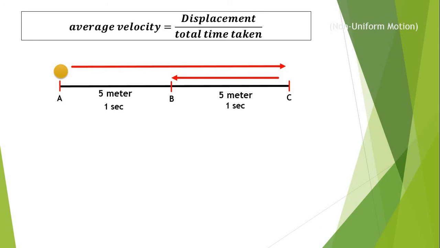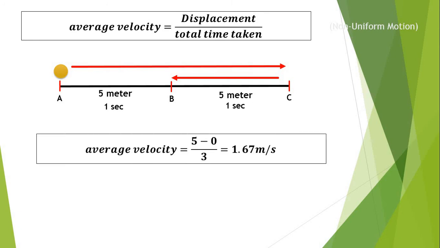So now I need to find out the average velocity. In the equation of the average velocity, we have to utilize the concept of displacement. Displacement means the shortest path covered by the object, that is the definition, and we consider the equation final position minus initial position. So friends, the final position of the object here is at B. So my final position will be 5 meter, and the initial position for the object is obviously 0 meter.